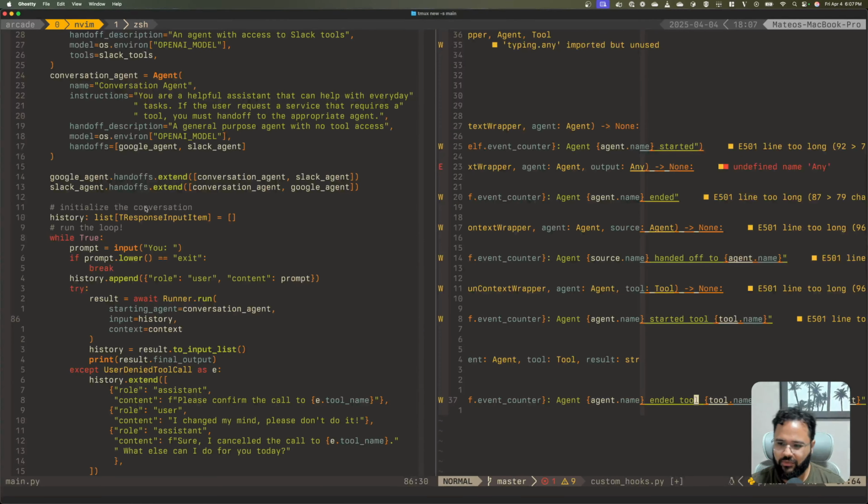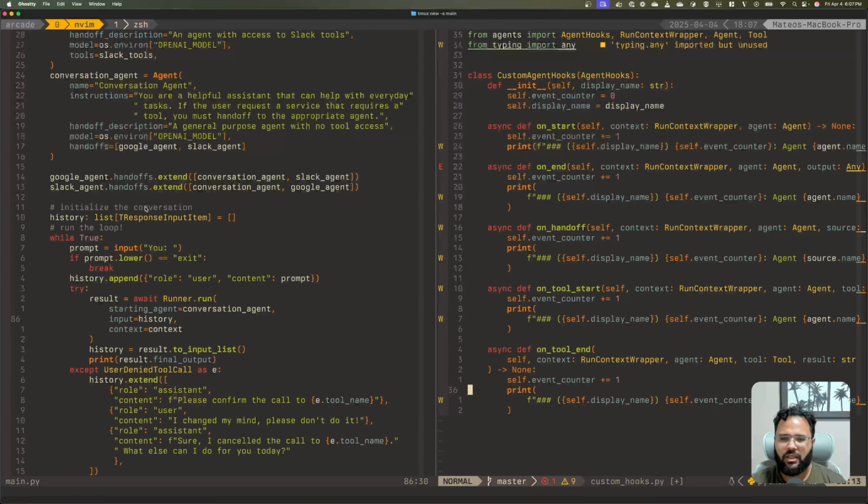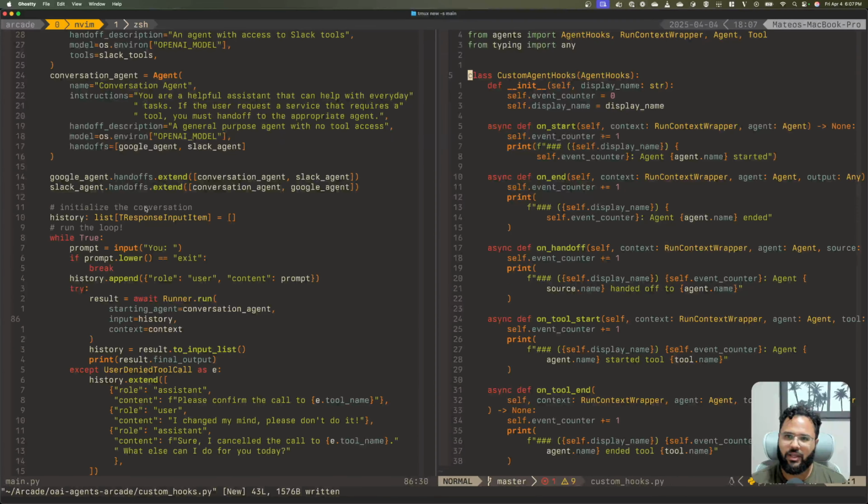Agent ended with result. And the tool name with results. Yeah, this is the response from the results. I actually don't want that as well, so just end the tool, whatever. That's it. All right, so this is the custom agent hook.